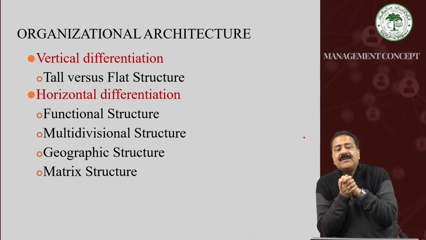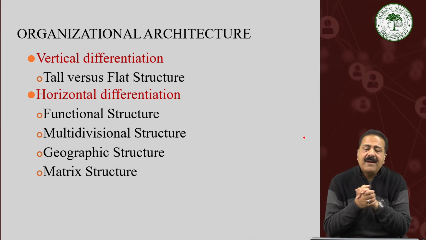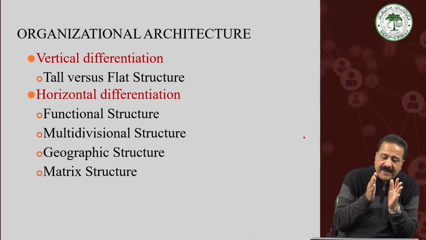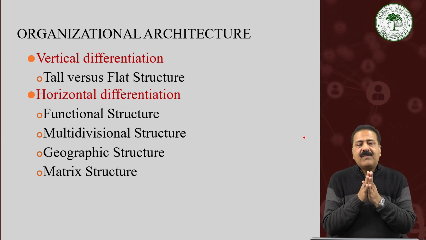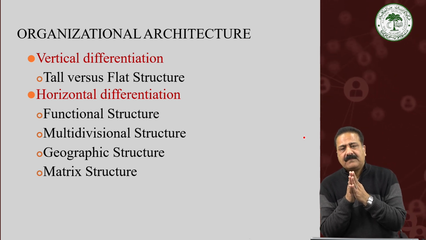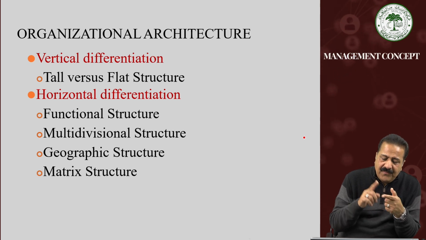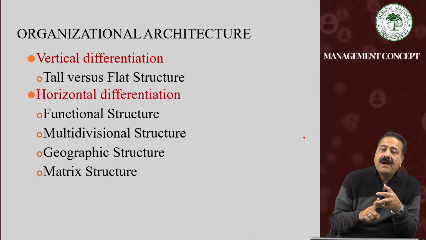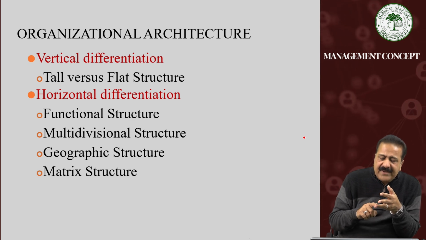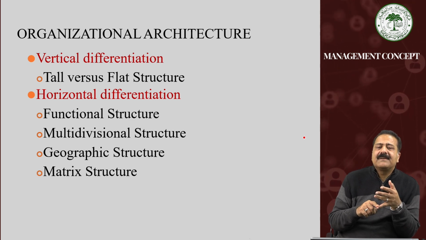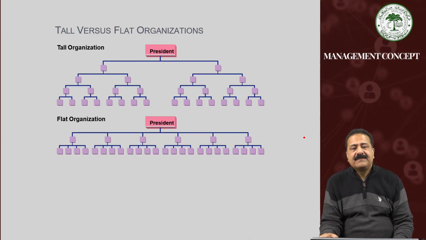Organizational architecture consists of two things, students: vertical and horizontal. In case of the vertical differentiation, we find that there are two categories: tall versus flat structure. In case of the horizontal differentiation, we find four here: functional structure, multi-divisional structure, geographic structure, and matrix structure. Let us see, first of all, the vertical differentiation.